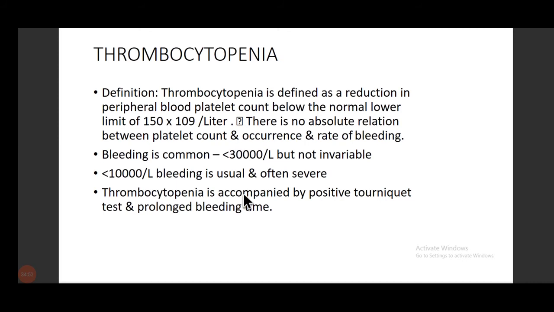There is no absolute relation between platelet count and occurrence or rate of bleeding. Bleeding is common when the count is less than 30,000 per microliter, and if it is less than 10,000, the bleeding is usual and often more severe. Thrombocytopenia is accompanied by a positive tourniquet test and prolonged bleeding.